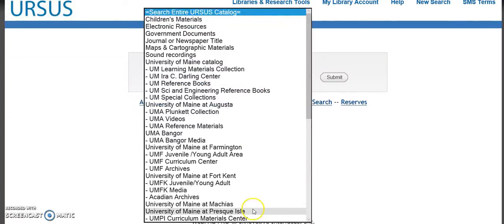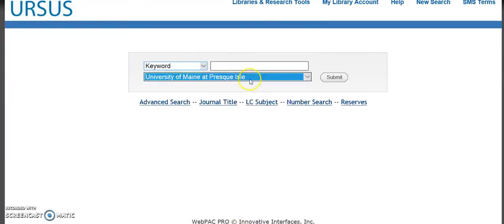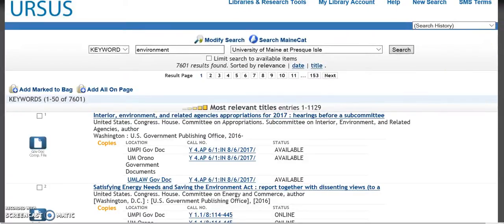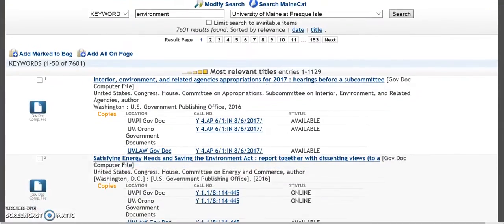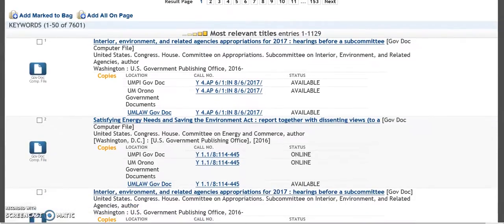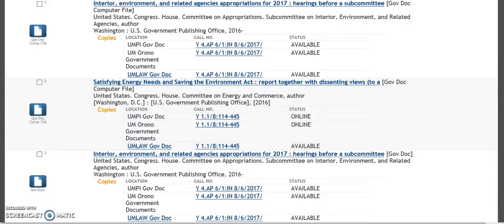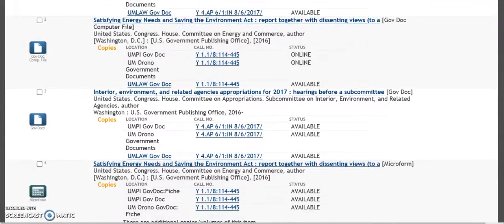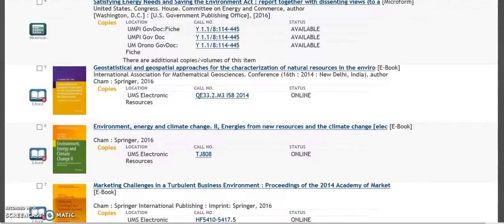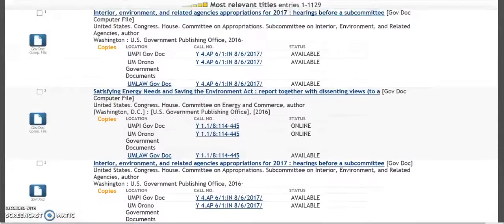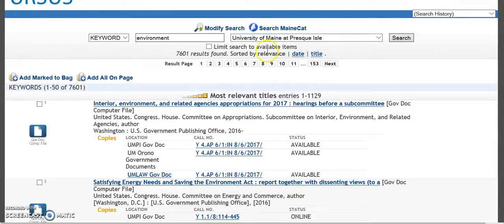And then you'd want to scroll down and you'd go to the University of Maine at Presque Isle. And let's again say we're looking for things about the environment. So we're going to submit that. Okay, and look at all the search results we get with that. And these are, again, going to be a collection of things such as academic articles. There might even be some videos and books. So this is just everything that we have access to here at UMPI. And you can refine the search if you feel the need to, if you're looking for something very specific, like a video, and you could find that as well.